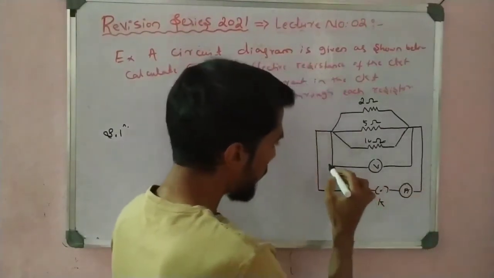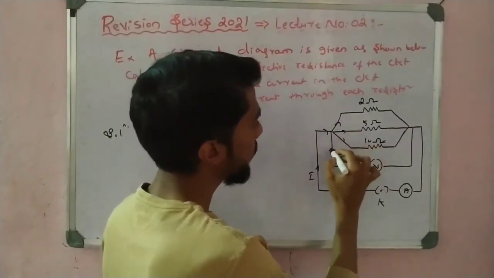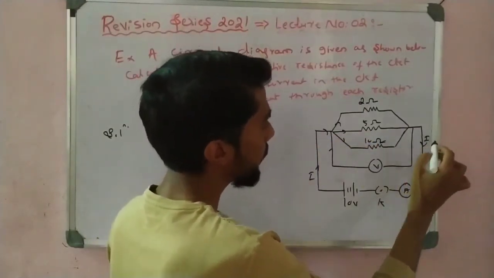This is the diagram they give. Current I flows.